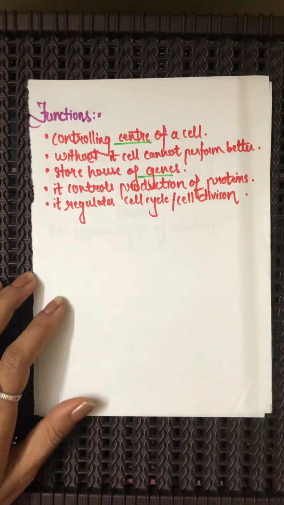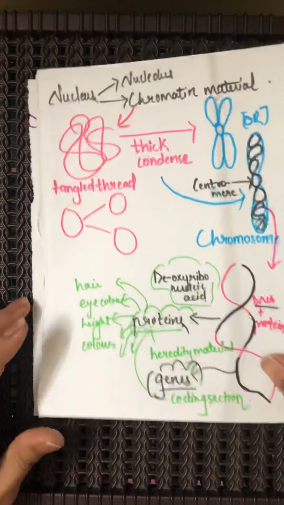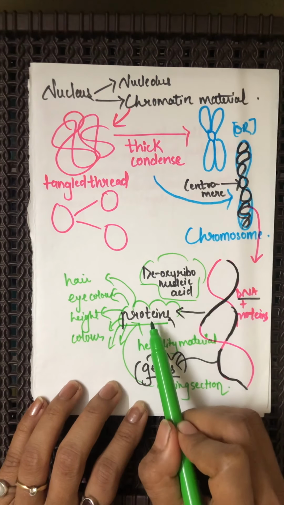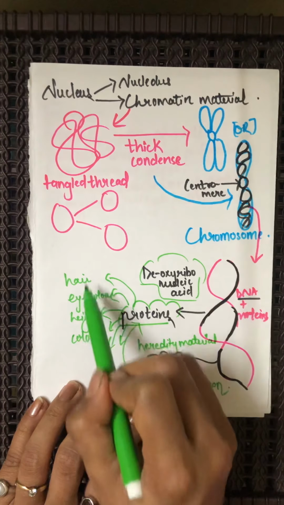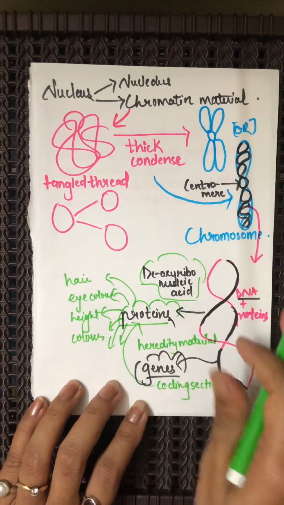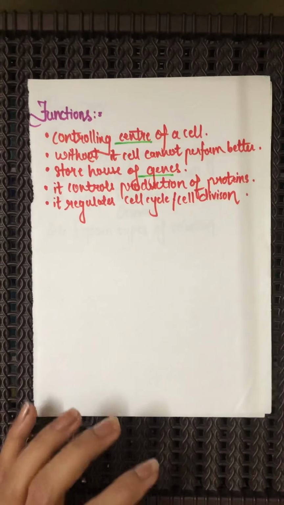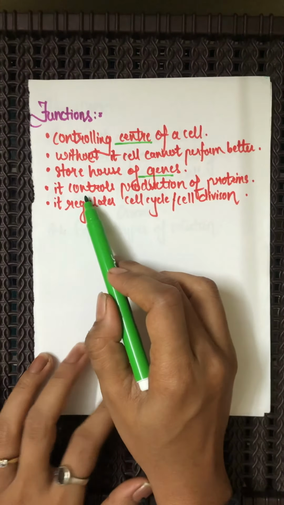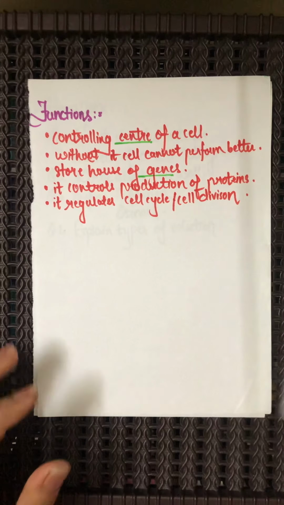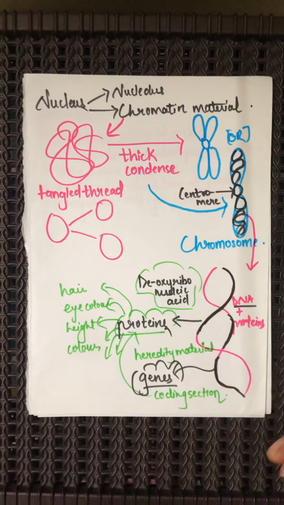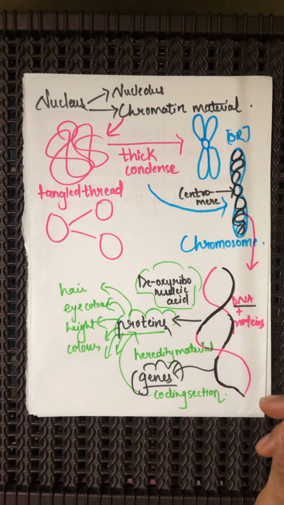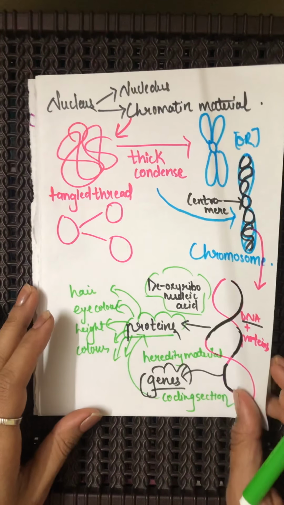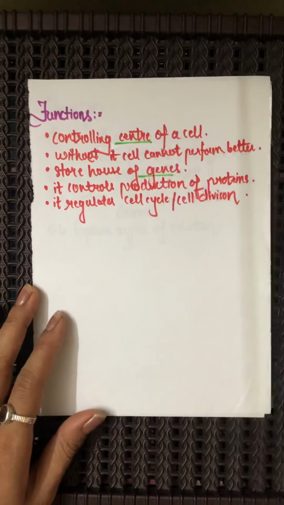It controls the production of the various proteins which are going to decide many characteristics. These genes are going to code for proteins, and these proteins are going to code for various things. So it is going to control many characteristics of our body. It also controls whether we are going to have a free ear or attached ear, how our nose is going to be, how our facial features are going to be, and everything.